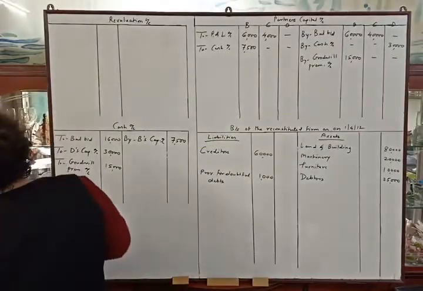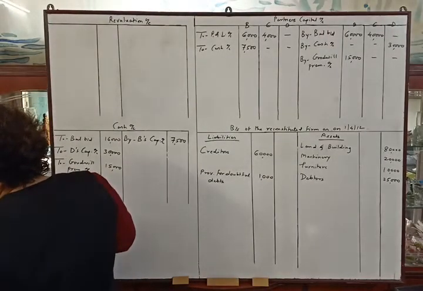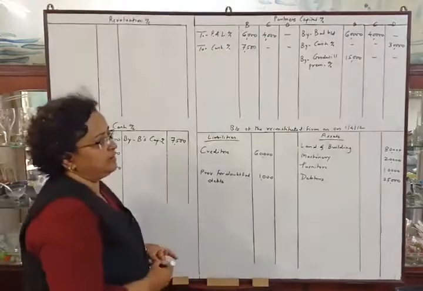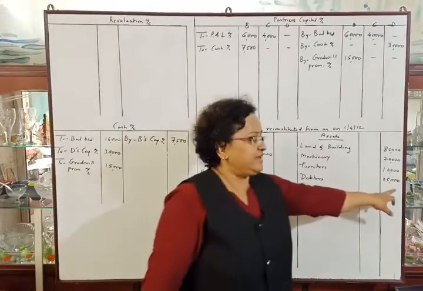Then next adjustment. A provision of 5% for bad and doubtful debts was to be maintained. Debtors are given as rupees 25,000.